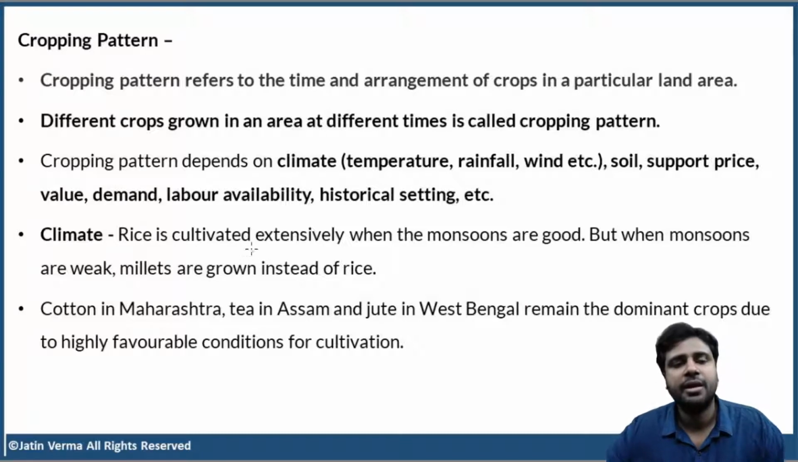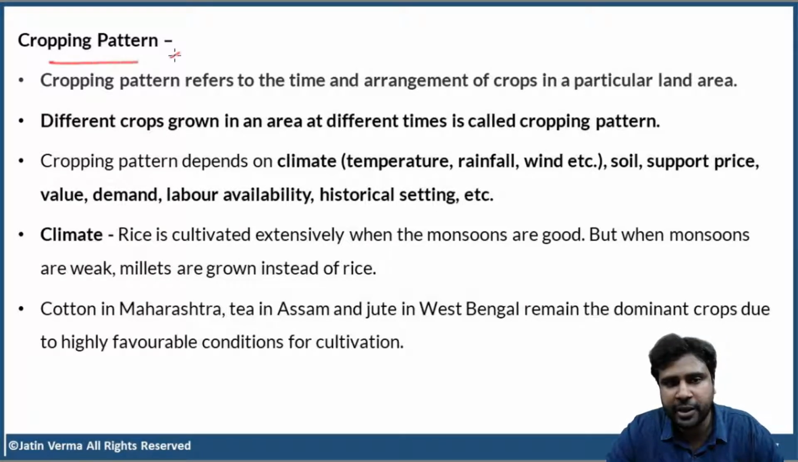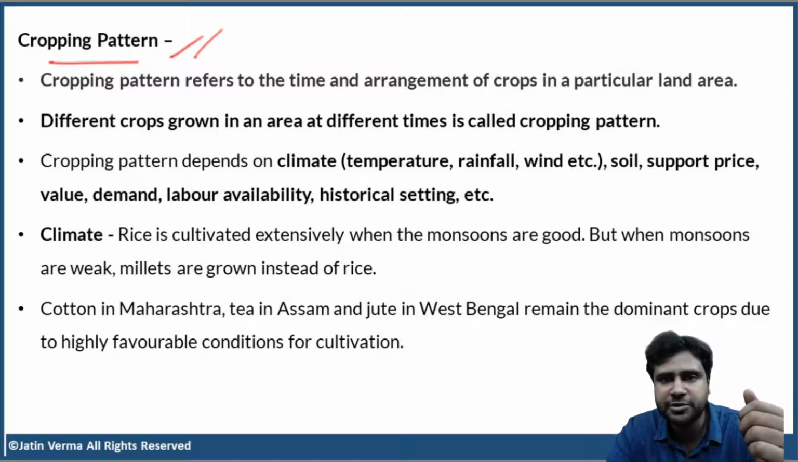So, in Indian agriculture, we are going to discuss cropping pattern. Now, this is a very, very important topic. What do you mean by cropping pattern? Cropping pattern refers to the time and arrangement of crops in a particular land area. So, in a given land area, what are the different types of crops that are grown, and at what time are different crops grown? Understanding that pattern is nothing but cropping pattern.